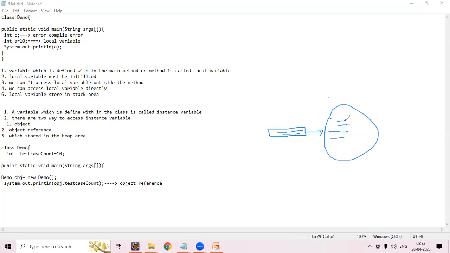So what we need to do is call it. For that we need the object name, or the object reference. So we create that object reference and we call this variable. Are you getting it?